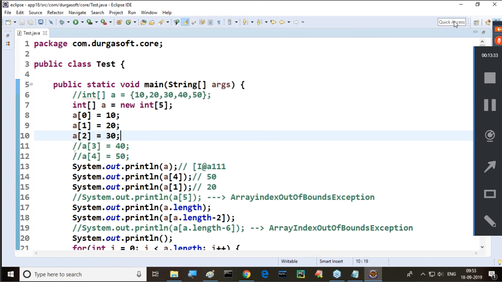That point we have to remember. So if you have not provided initialization, what are we able to get? Default value. For integer, what is the default value now? That will be 0. The 0 value is provided here. That's it. This is the total awareness of single dimensional arrays.